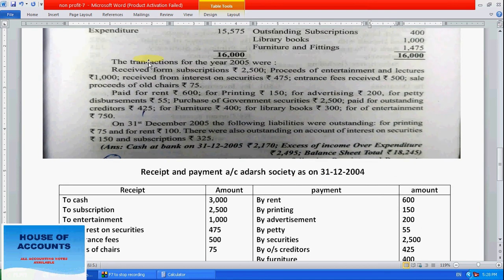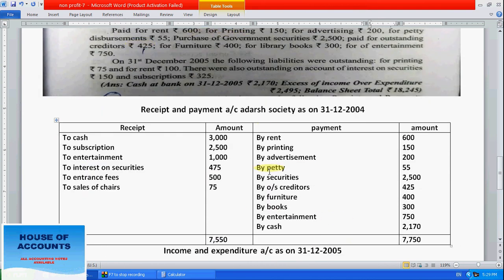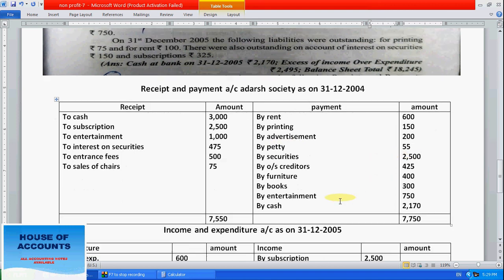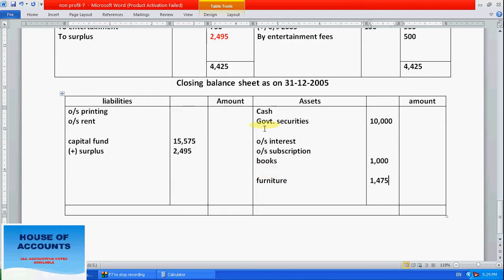But before that we will see payments and outstanding. For this purpose we have already prepared receipts and payments, so we can directly see here. Rent is expenses, printing is expenses, advertisement is expenses, petty cash is expenses, security is an asset. So we have to add this security here, plus purchase. How much purchase? 2,500.